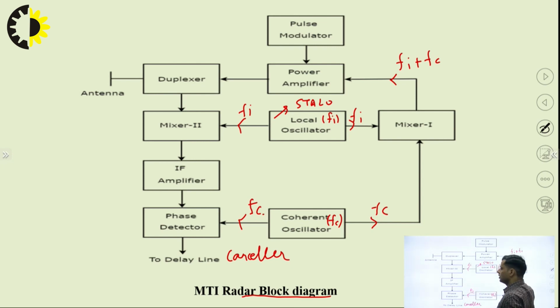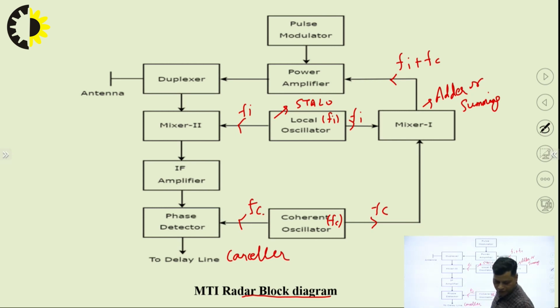So here mixer 1 provides the output Fi plus Fc. That means it will act as an adder circuit. This mixer will perform the summing operation.